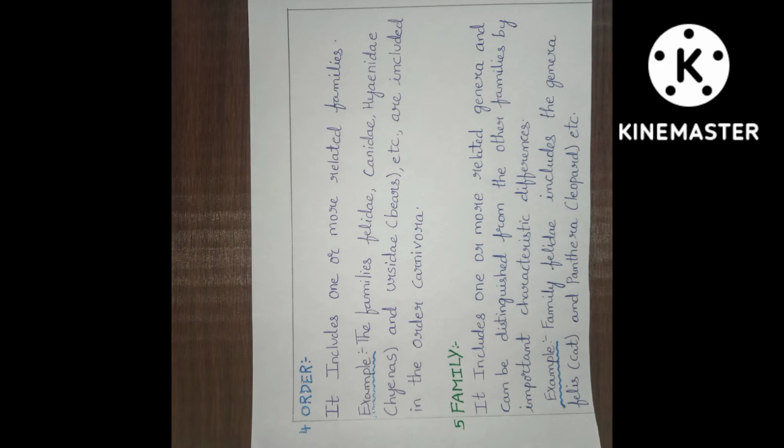Family. It includes one or more related genera and can be distinguished from other families by important characteristic differences. Example, the family Felidae includes the genera Felis (cat) and Panthera (leopard), etc. The family Felidae means a family of mammals in the order Carnivora, referred to as cats, and includes the genera Felis.